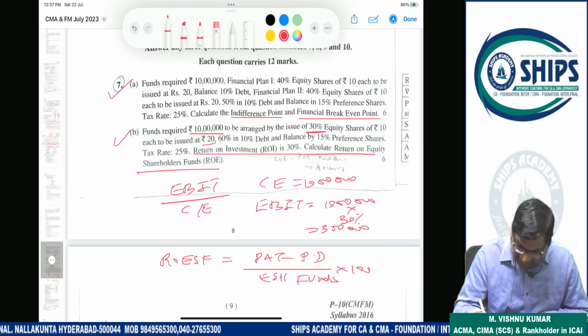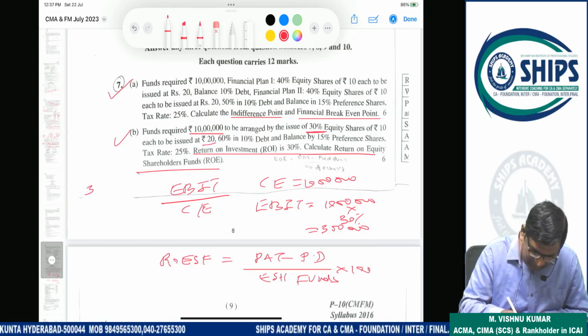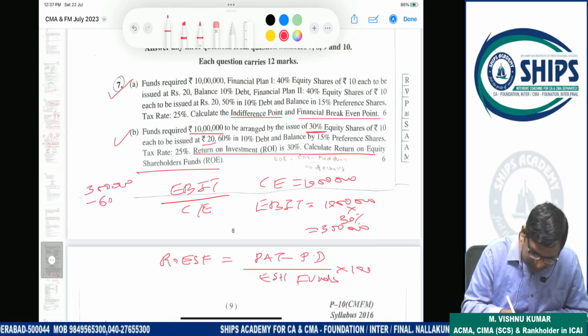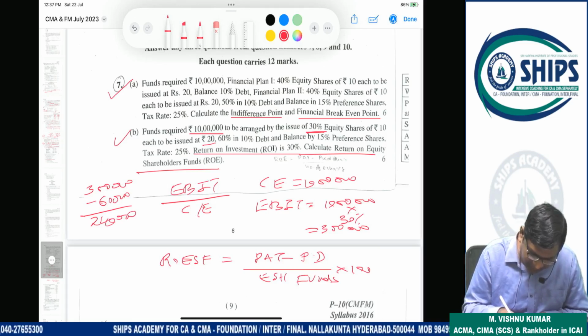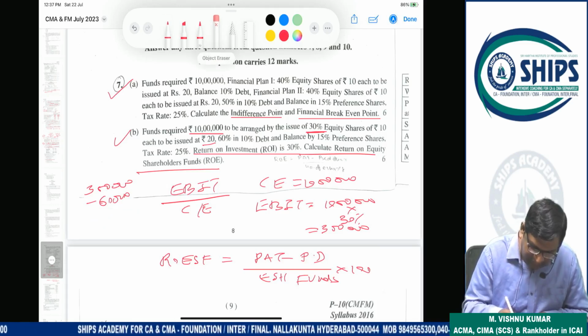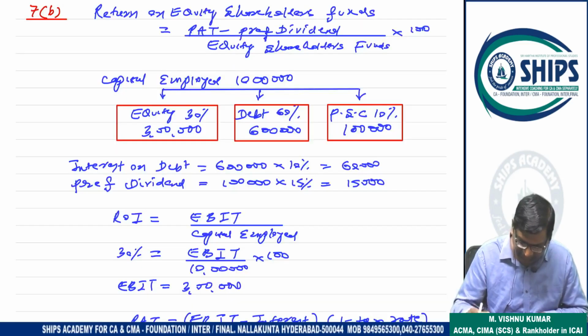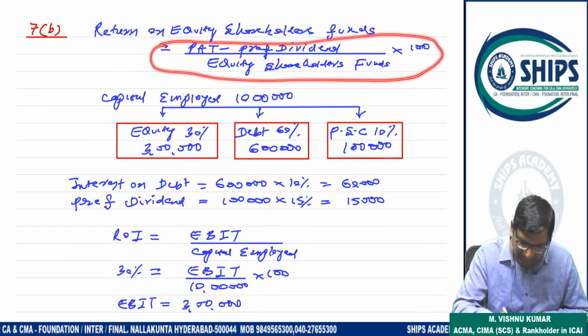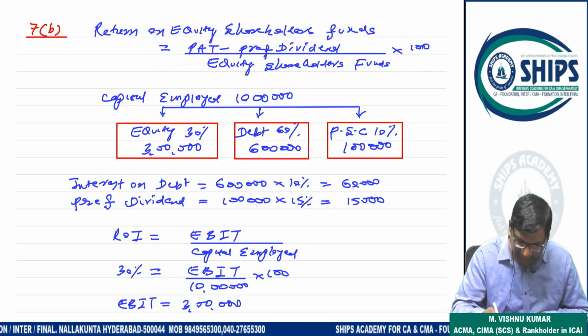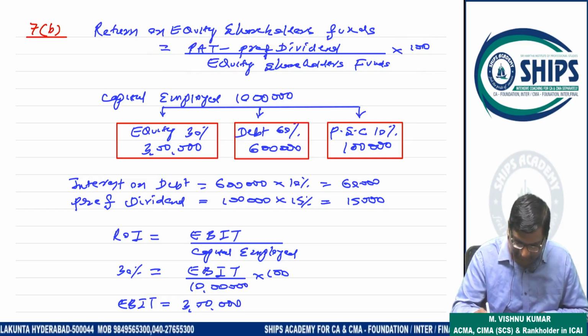So 3 lakh minus interest 60,000. So I am calculating PAT now. So this is EBIT minus interest, so 240,000 minus tax, 240,000 into 25%. Okay. Then we'll get PAT. See here. Return on equity shareholder fund is what? PAT minus preference dividend by equity shareholder funds. Capital employed 10 lakh, equity 30%, debt 60%, preference capital 10%. So 3 lakh, 6 lakh, 1 lakh.